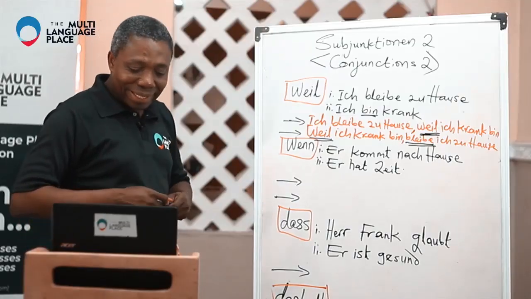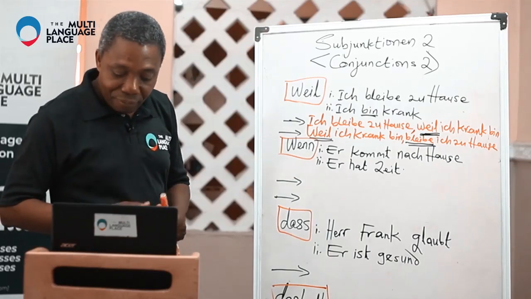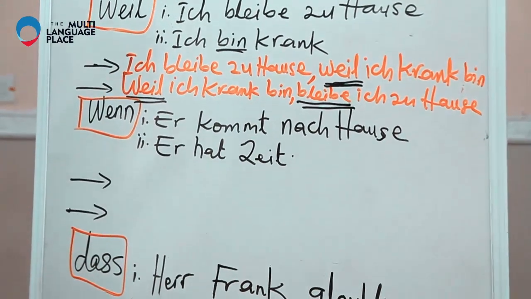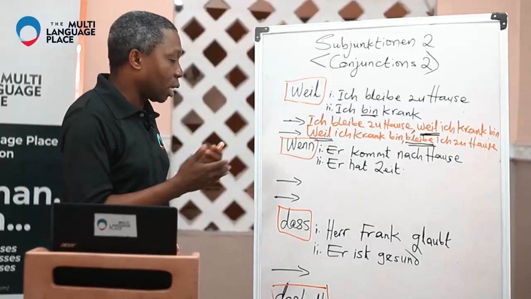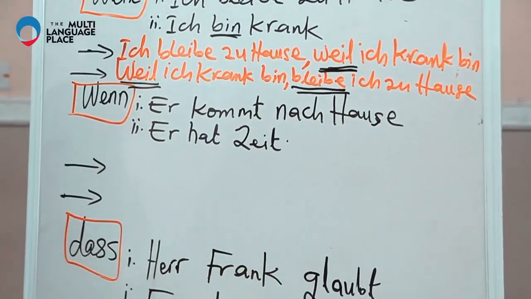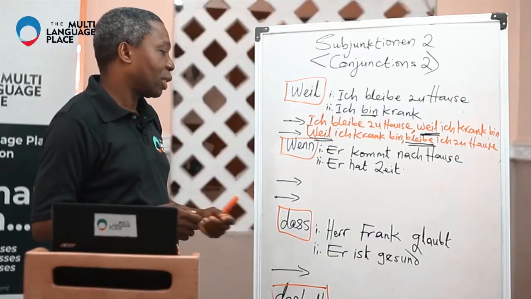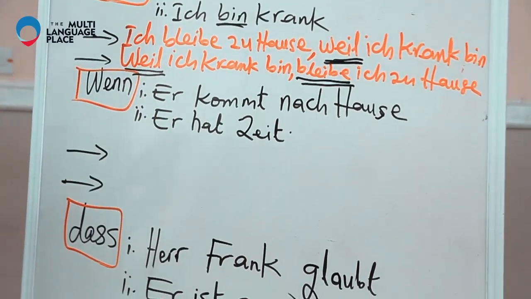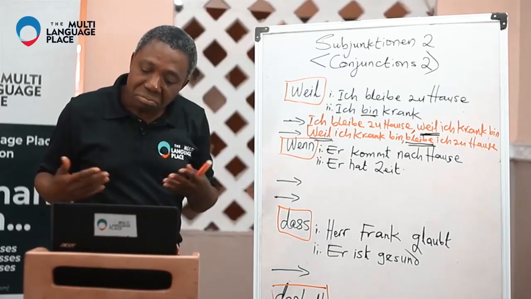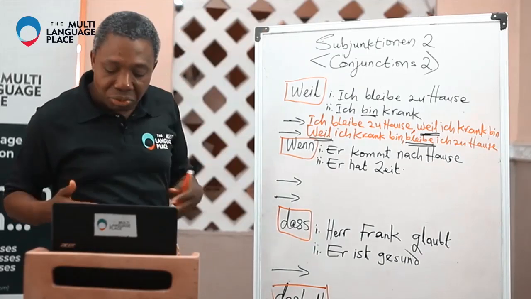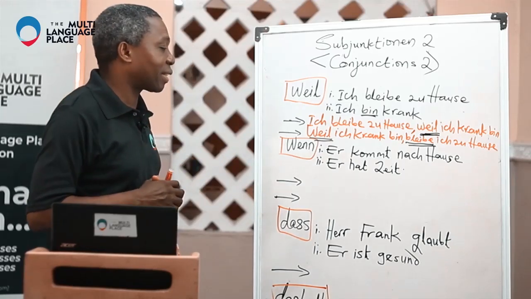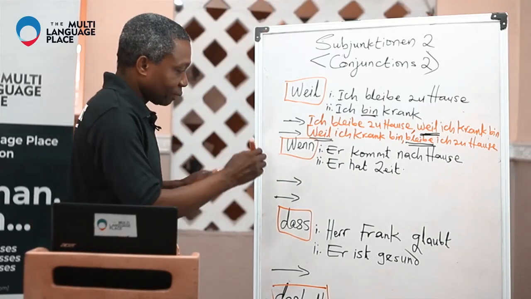Wenn. Say it after me. Wenn. Wenn simply means if. So we have two sentences again. We want to join them together with a conjunction. Wenn. Kommt nach Hause. He comes to the house. Hat Zeit. He has time. I want to join them together by saying he will come to the house if he has time. Okay? If he has time. So let's just try it now.